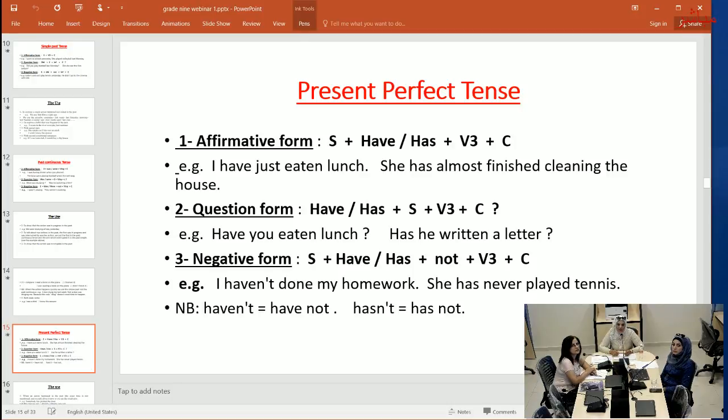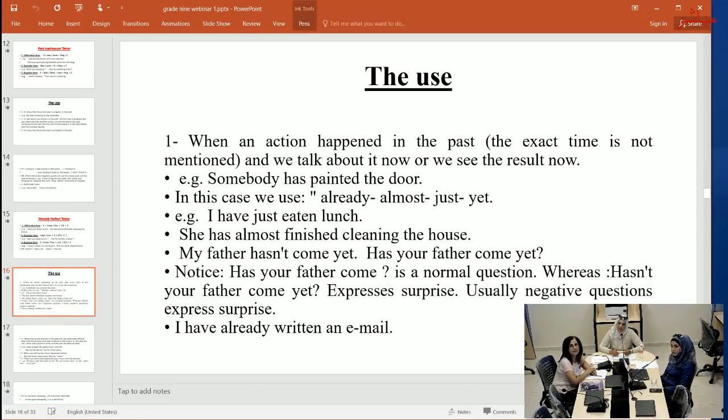So we can use the negative form with not or with never. She has never played tennis. I haven't means I have not. Hasn't, has not.